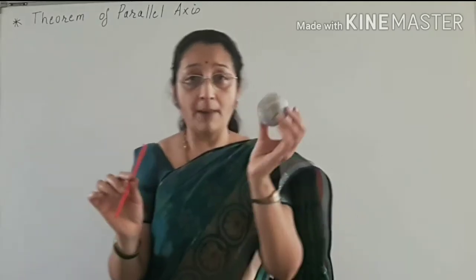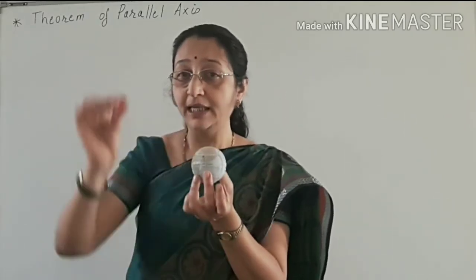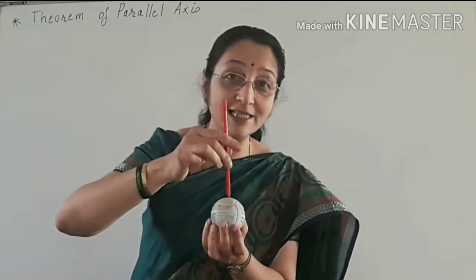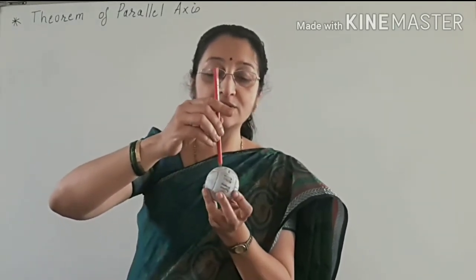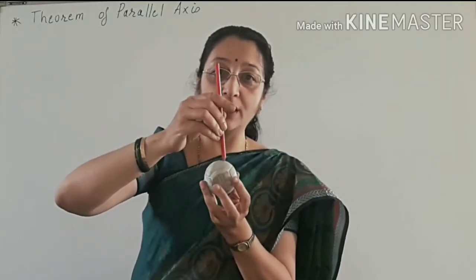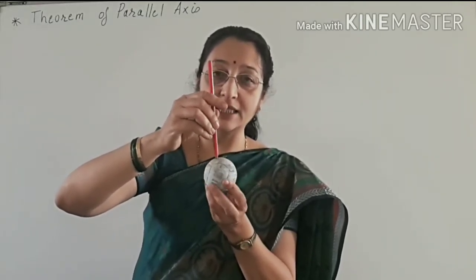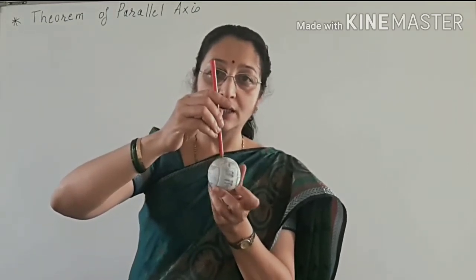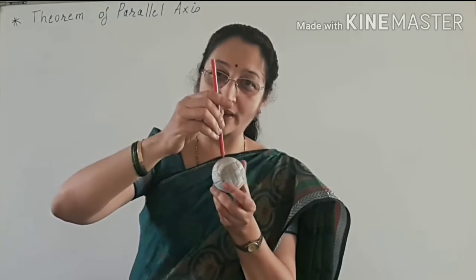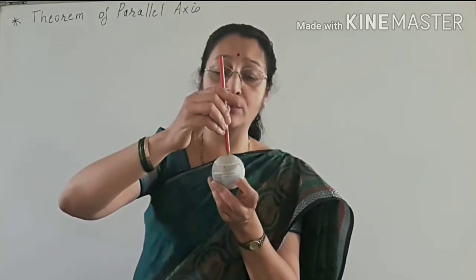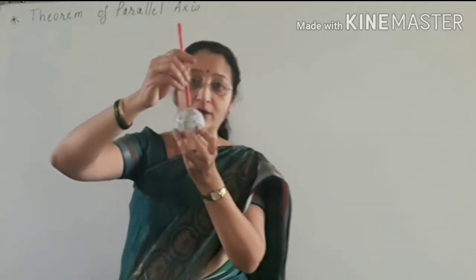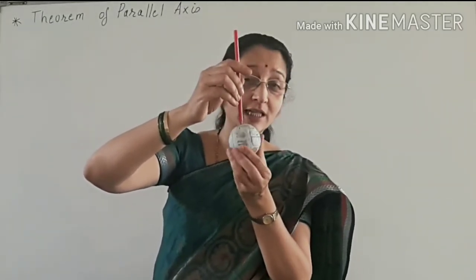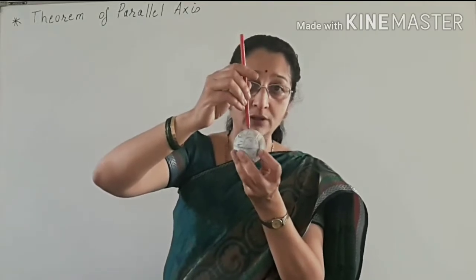Then we also took a sphere, and this axis is its diameter, passing through the center. When this sphere rotates in this way, the moment of inertia of this sphere is 2/5 mr square. This is the moment of inertia of the sphere when it is rotating about a diameter as its axis, and the axis is passing through the center of the sphere.